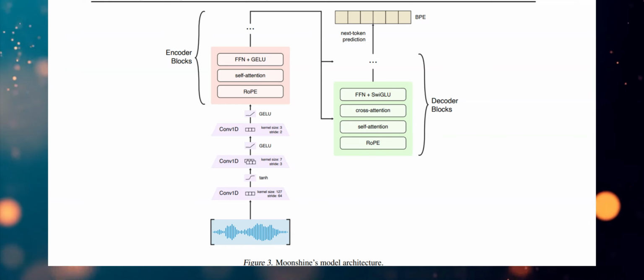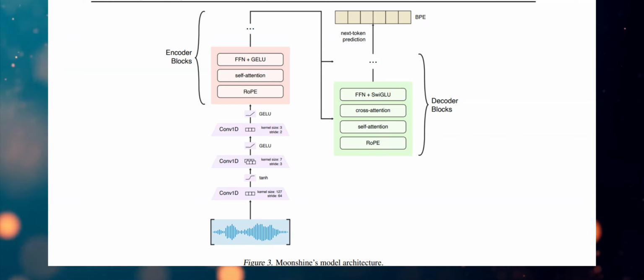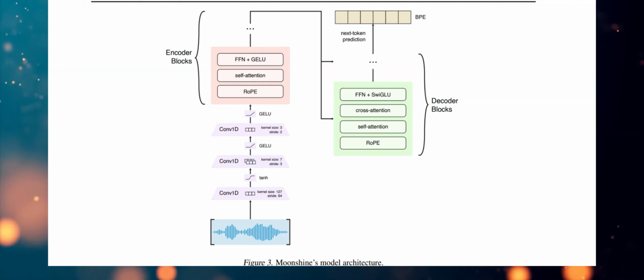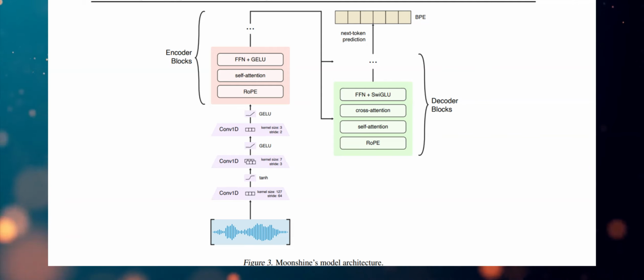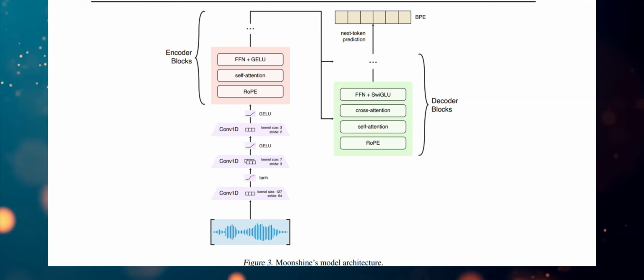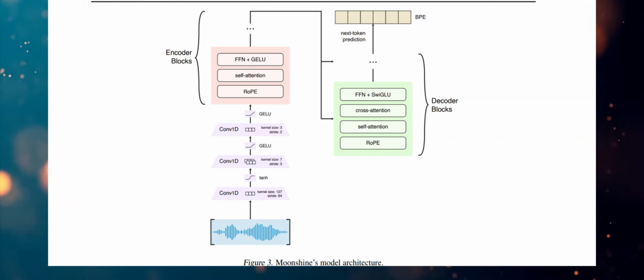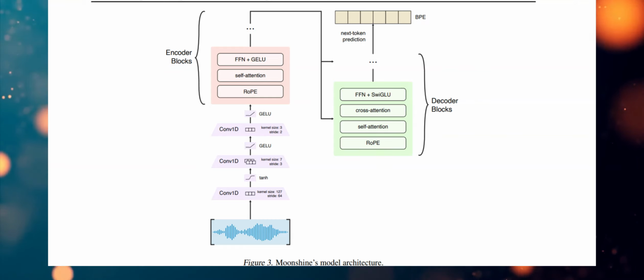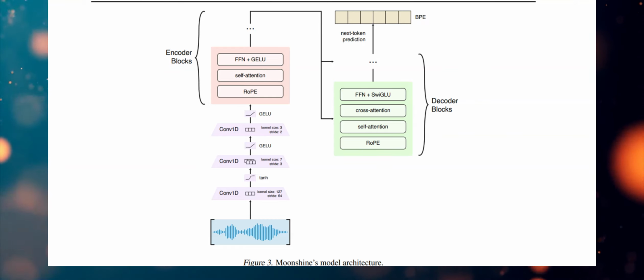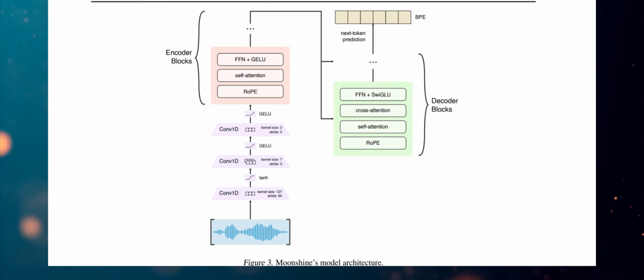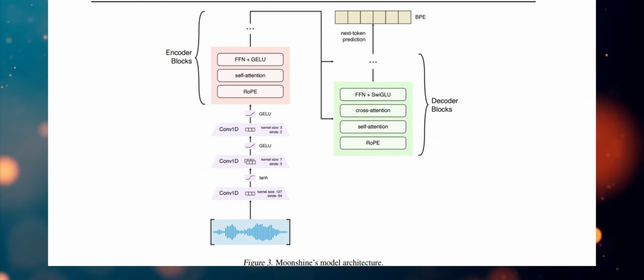What architectural choices enable this variable length processing? Moonshine uses an encoder-decoder transformer architecture, but instead of traditional absolute position embeddings, it employs rotary position embeddings, RoPE. This allows the model to handle variable length sequences effectively. The encoder's processing time is directly related to the audio length, unlike Whisper. The paper mentions a substantial speedup compared to Whisper.